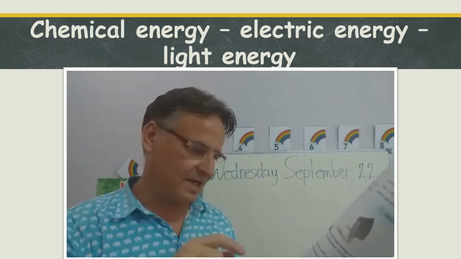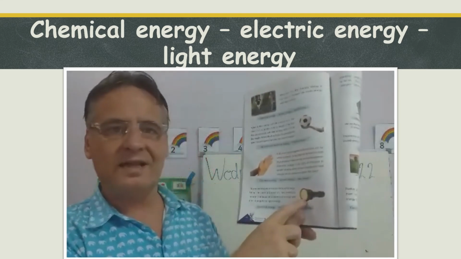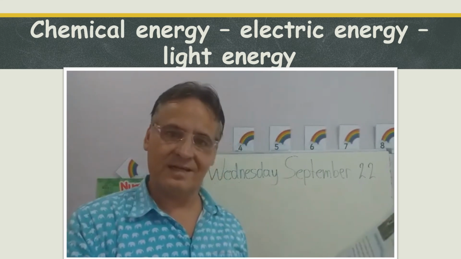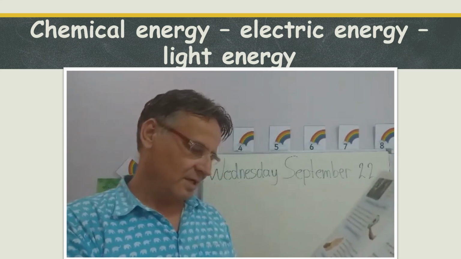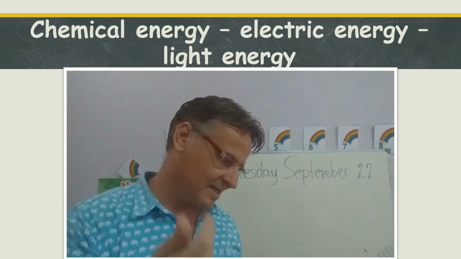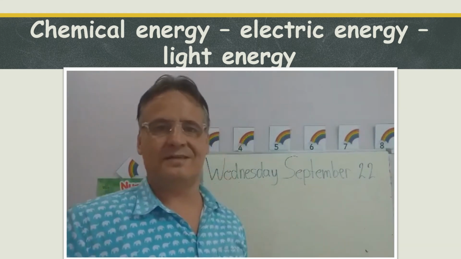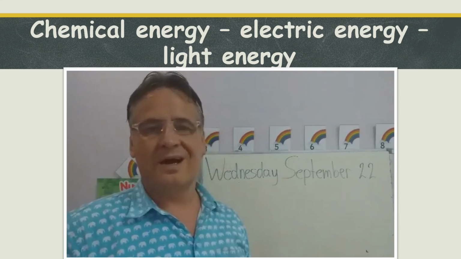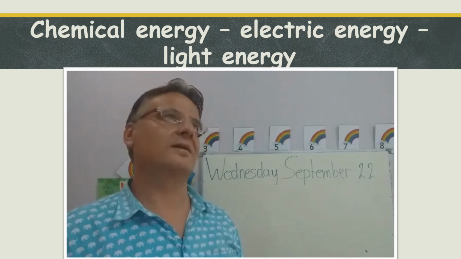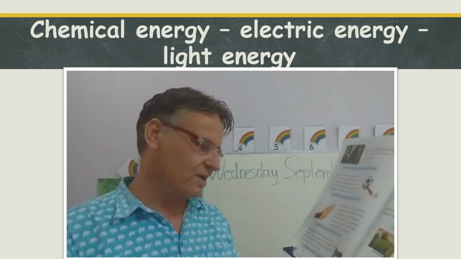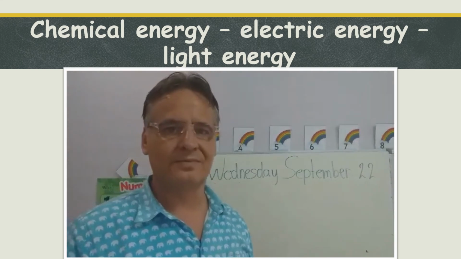And the electrical energy makes the light come on. So the electrical energy changes into light energy. So the chemical energy transforms into electrical energy and then into light energy. So these are 4 examples of how energy transforms. So let's have a closer look at the 4th one as well.